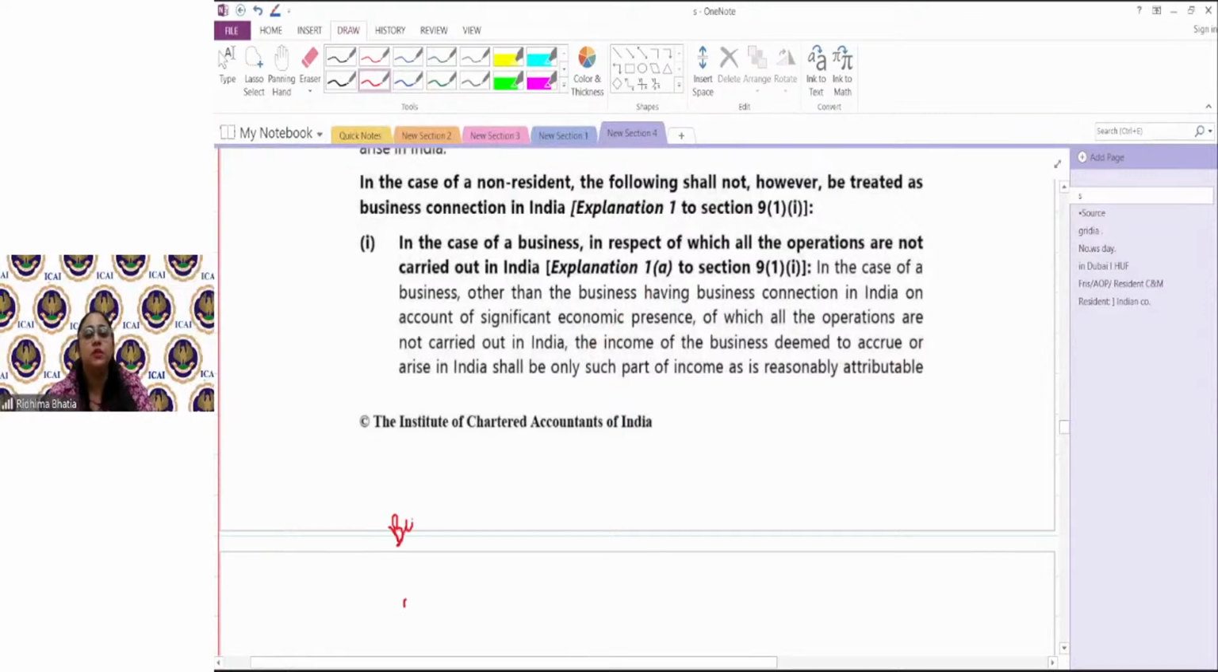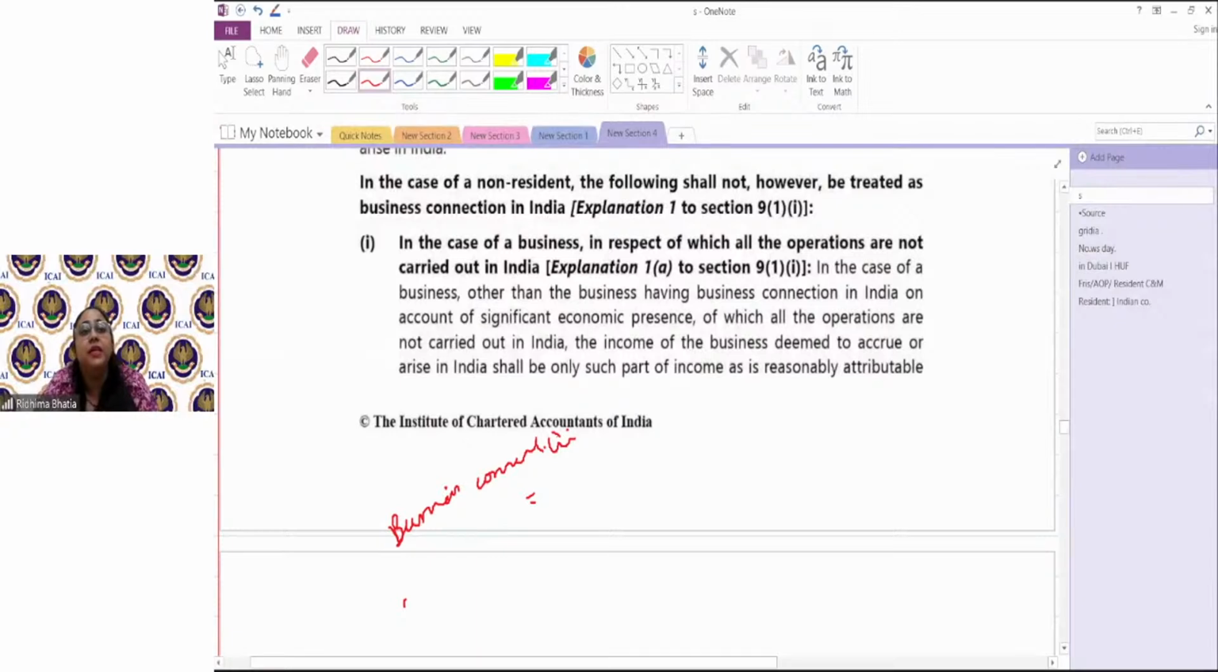which is being generated from the business connection would be taxed in India, not the entire global income coming from the business to the non-resident, because that business can be, suppose he's just securing orders for me, but after that there is an element of after-sales services from which income is coming. There can be other multiple functions which are happening.